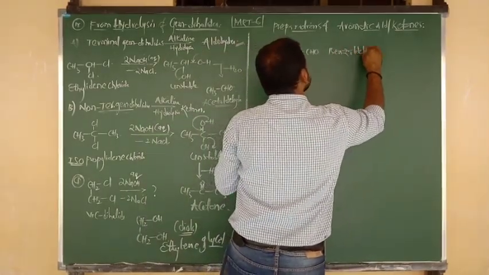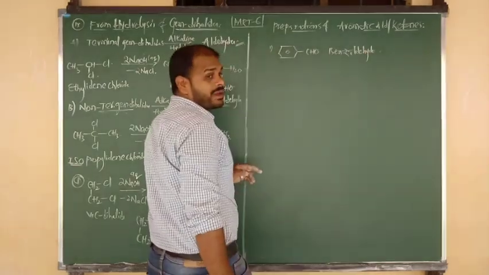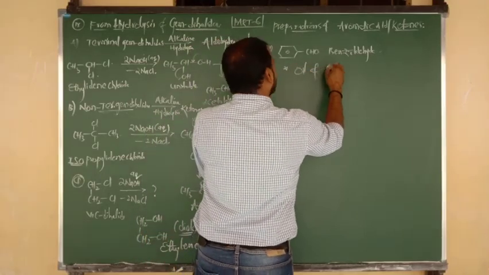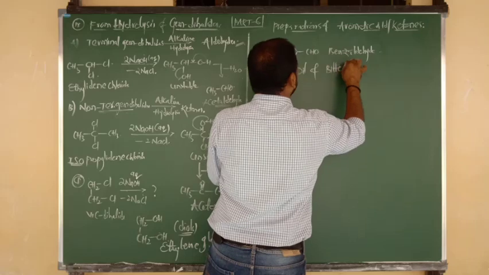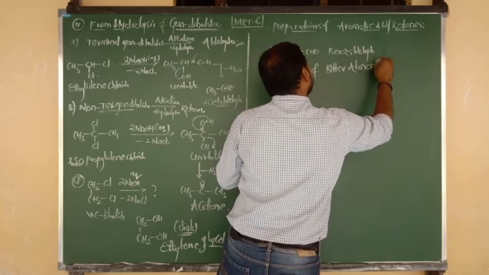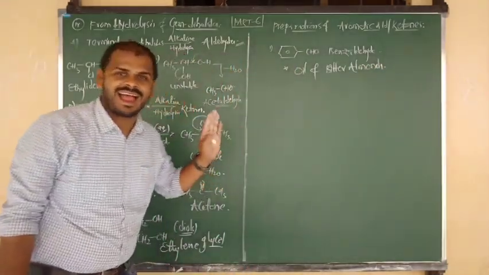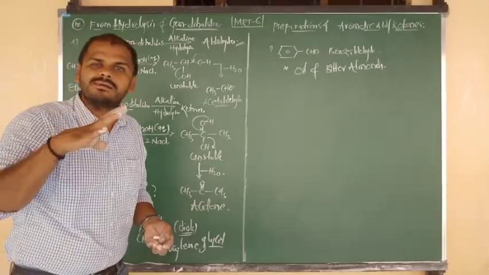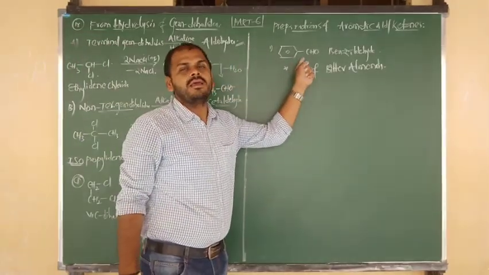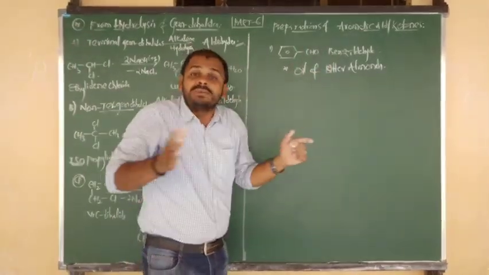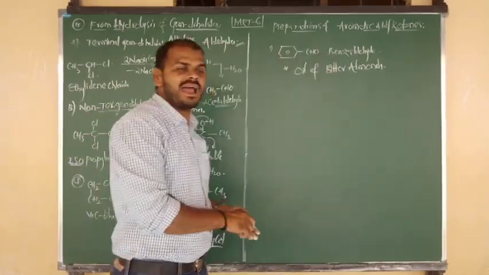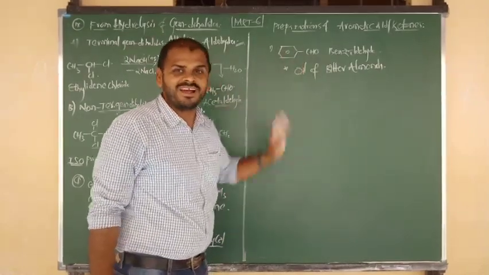Benzaldehyde. Try to remember another name I am going to give you. Benzaldehyde is also known as oil of bitter almonds. Very important from the objective point of view. Among the following, which is known as oil of bitter almonds? The answer is nothing but benzaldehyde, because benzaldehyde occurs in bitter almonds, and due to its oily nature, they say benzaldehyde is also known as oil of bitter almonds. It is an aromatic aldehyde, benzene with aldehyde.